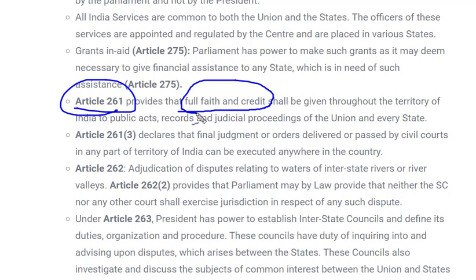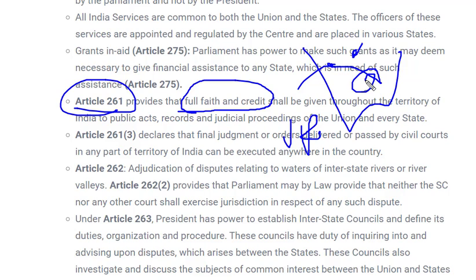Full faith and credit means whatever jurisdiction, whatever power of attorney, whatever orders have been given in any state. For example, if you are staying in Delhi, or in UP, and in UP you get a power of attorney for functioning in the overall country, then wherever you go, Maharashtra, Kerala, Madhya Pradesh, that state has to respect that power of attorney or any legal document issued by government. It can't deny it by saying it was given by your state and we will not accept. No, they have to accept.